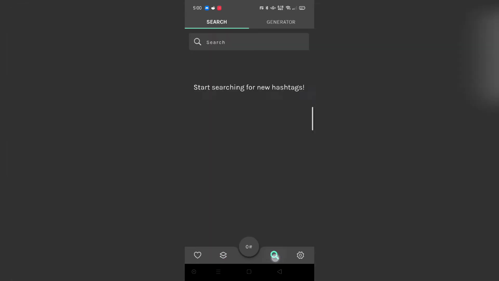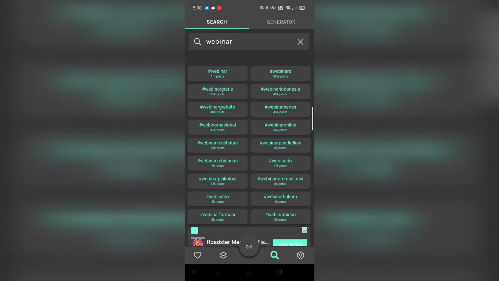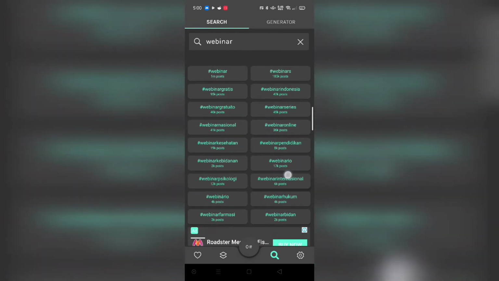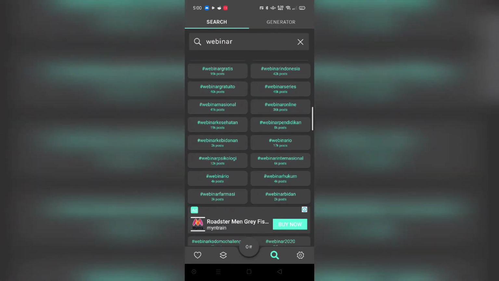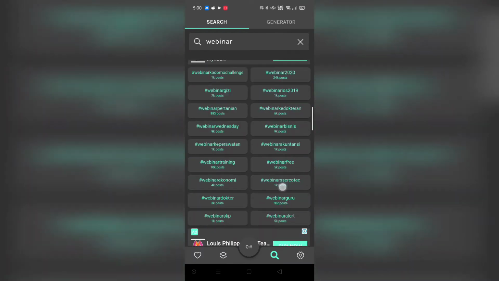Another part that I wanted to tell you about is the search. For instance, if I search webinar as a particular hashtag, I just want to know what are the hashtags that use webinar as a keyword. You can just type it over here and you can see that it is providing me the number of times a particular hashtag has been used. So I generally like to include the ones which are from 1k to 5k or something like that, because I'm not that huge and I do not post on my Instagram profile that regularly. However, it's going to help you with that.